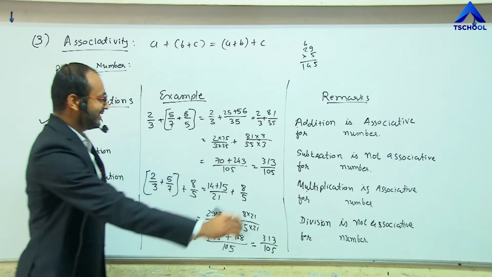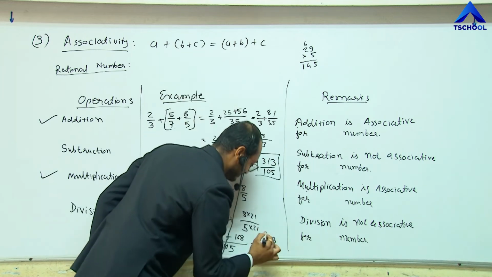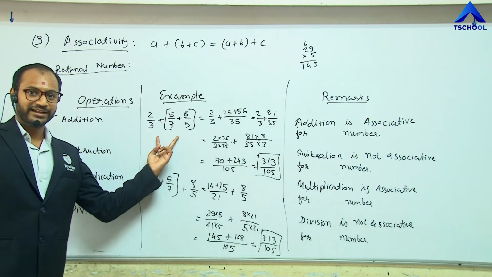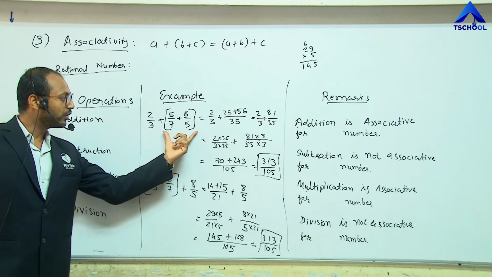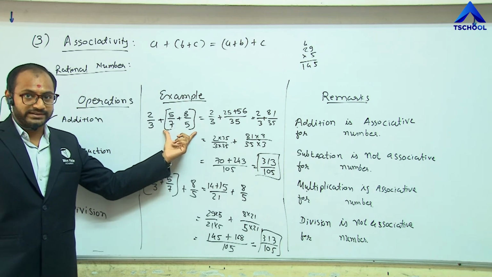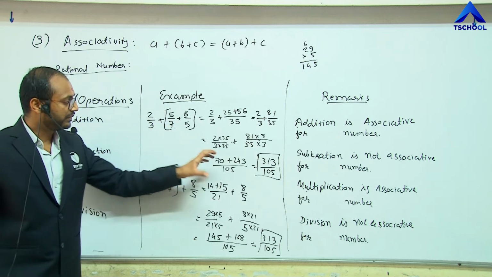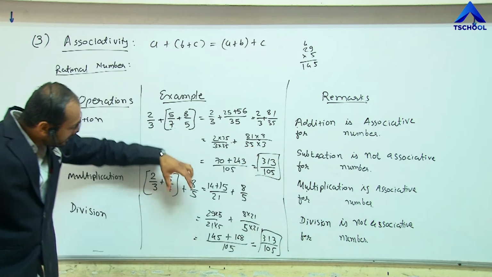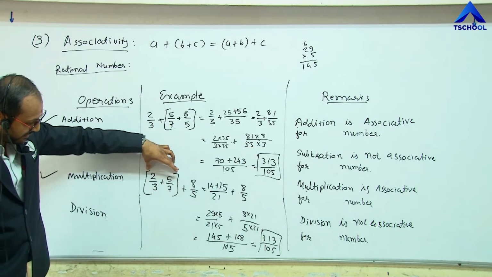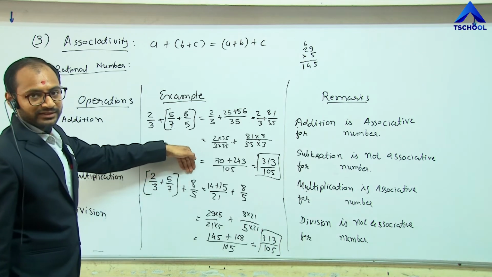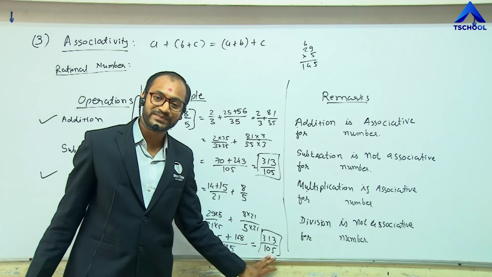Now check here, the result is the same for both these processes. If we take the addition of the latter two numbers first and perform this addition operation, we get this result. And by grouping the first two rational numbers and then adding the third number, the result is the same.